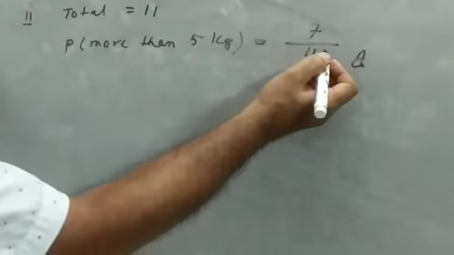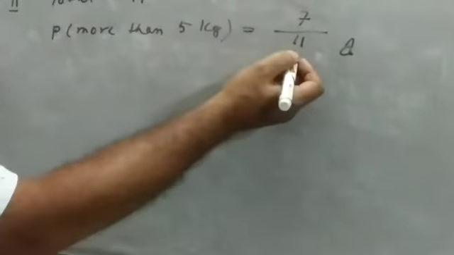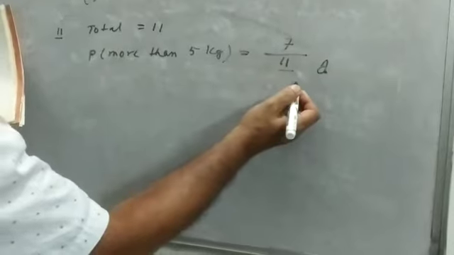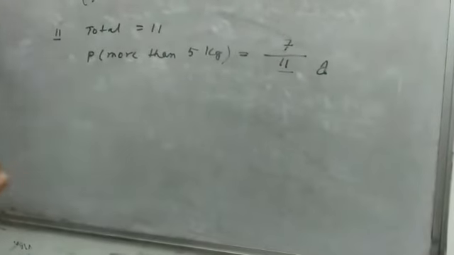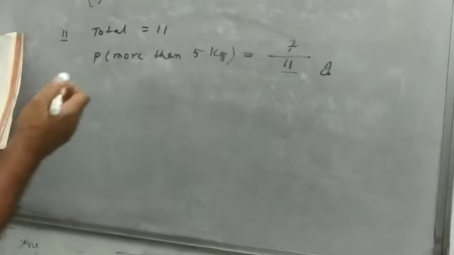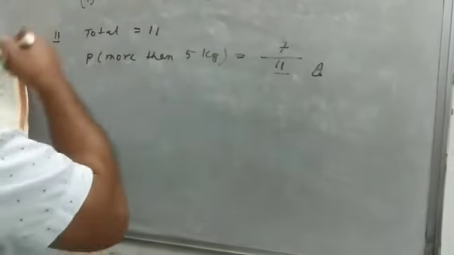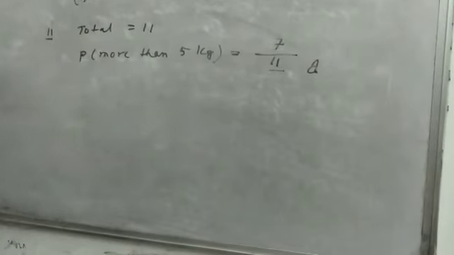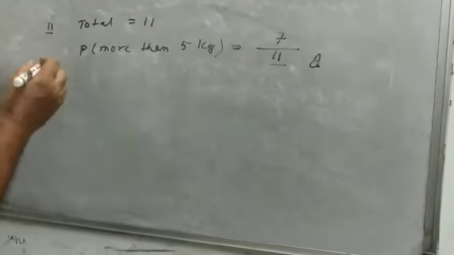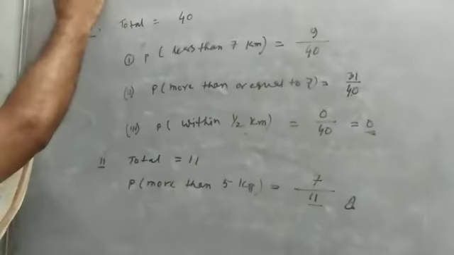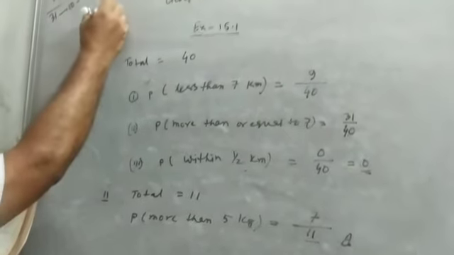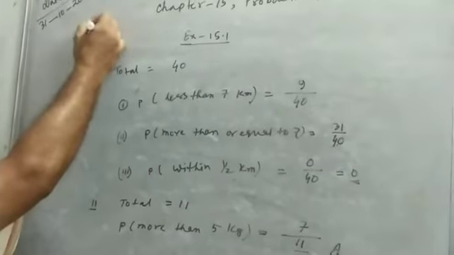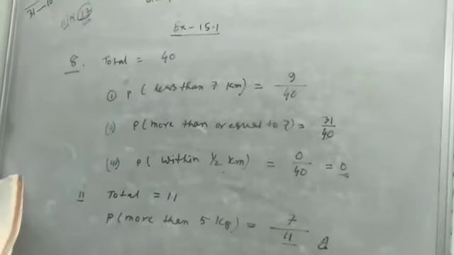Here it is only one, but I said that we can make other questions also. If it is given exactly 5 kg, we have to count how many are exactly 5 kg. If it is given less than 5 kg, then that data is also there, and we give the answer according to that. So number 11 is finished. Question number 12 I am giving as homework. You will try the same way.